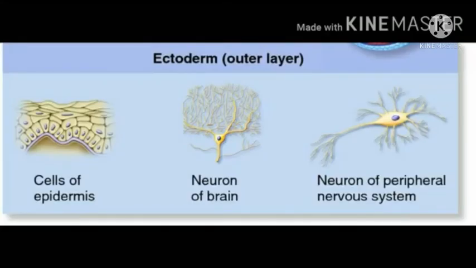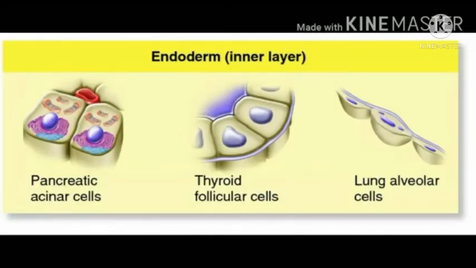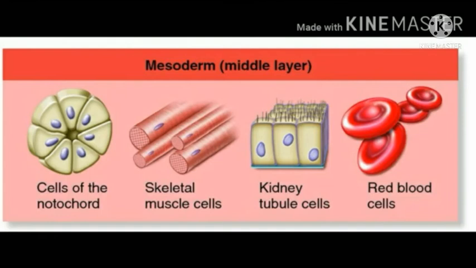Ectoderm is the outermost layer of cells or tissue of an embryo in early development. Endoderm is the innermost layer of cells or tissues of an embryo in early development. Mesoderm is the middle layer of cells or tissues of an embryo in early development.